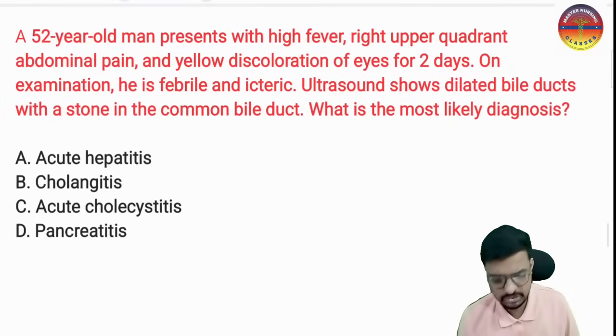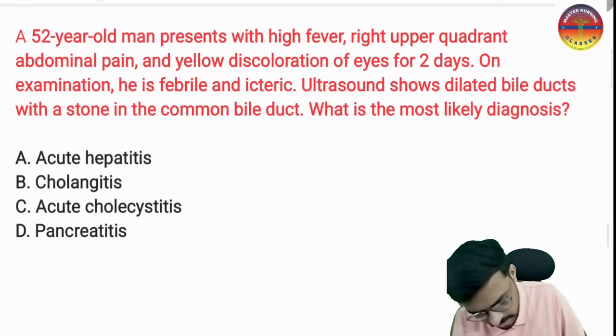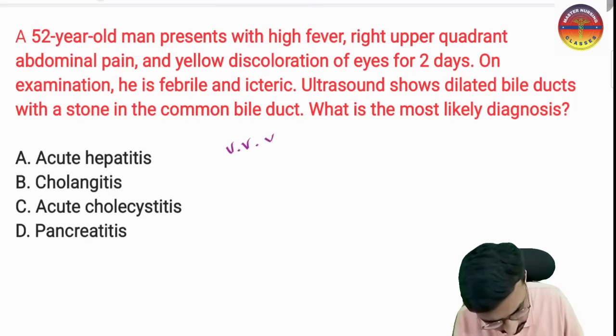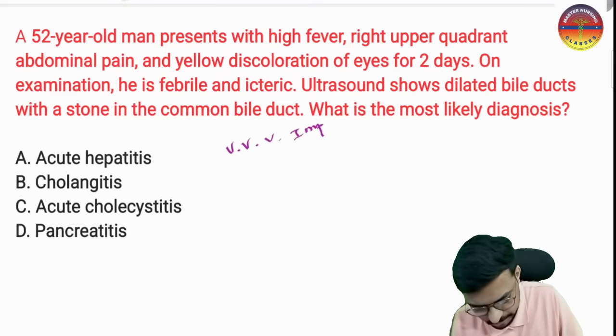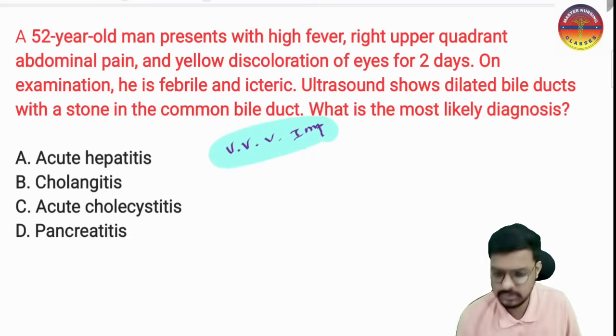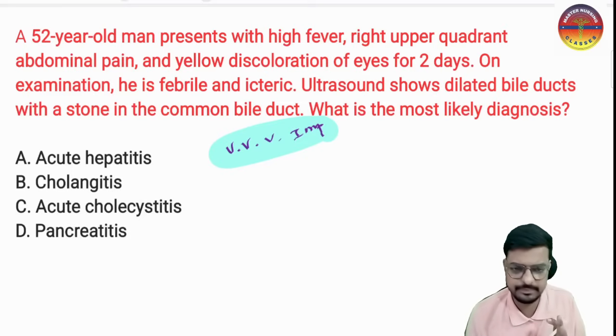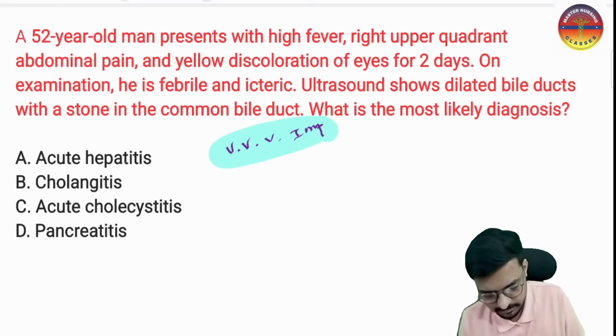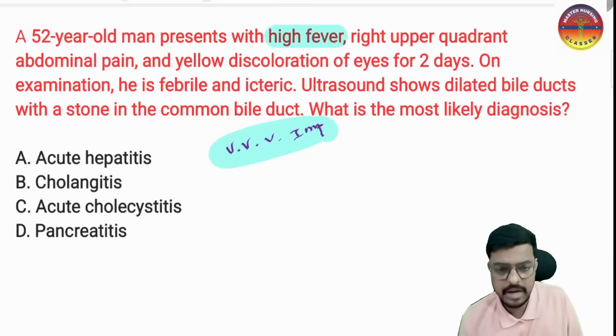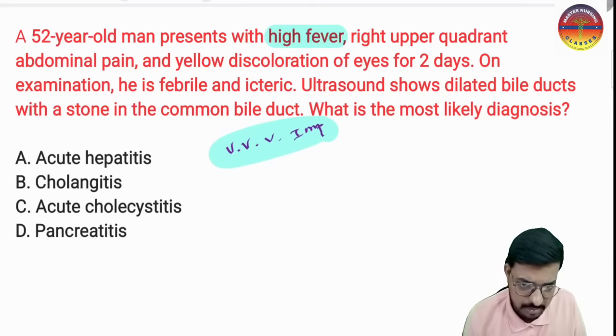And here we have the next question. This is also a very important question for your exam, so please pay special attention to this one. A 52-year-old man presented with a high grade fever. Fever is there, and right upper quadrant abdominal pain is there.